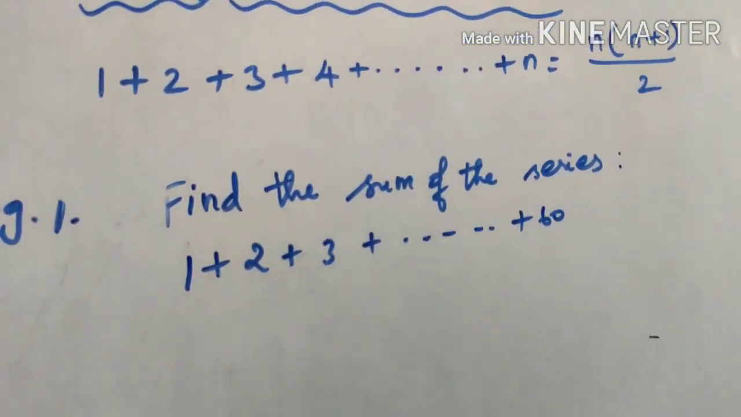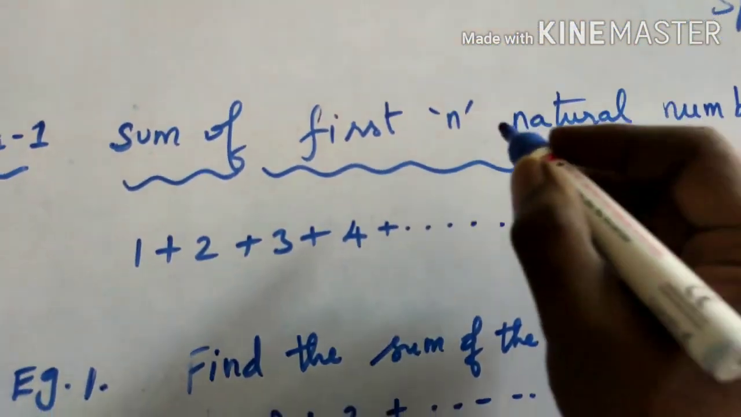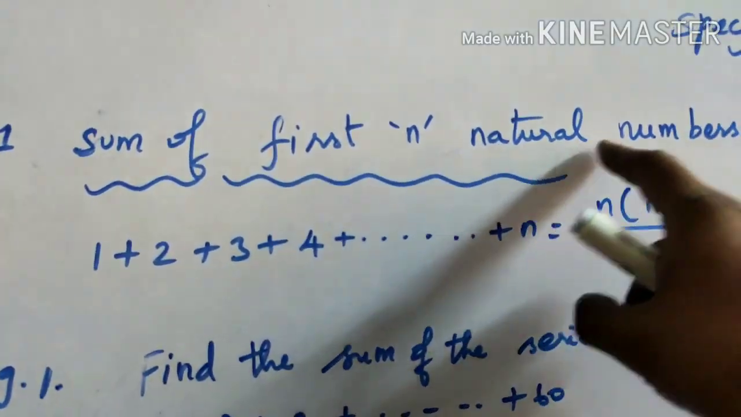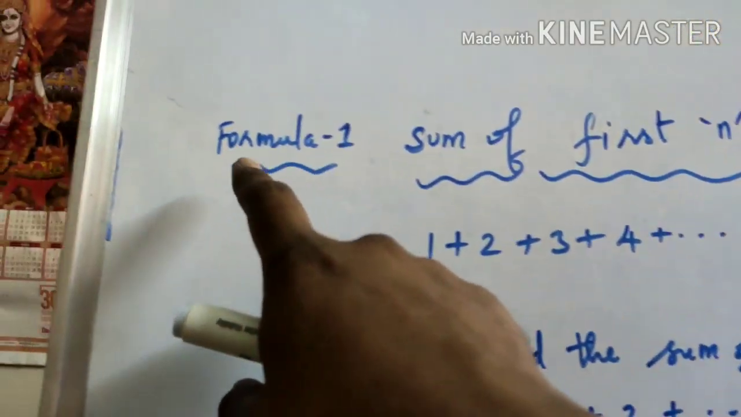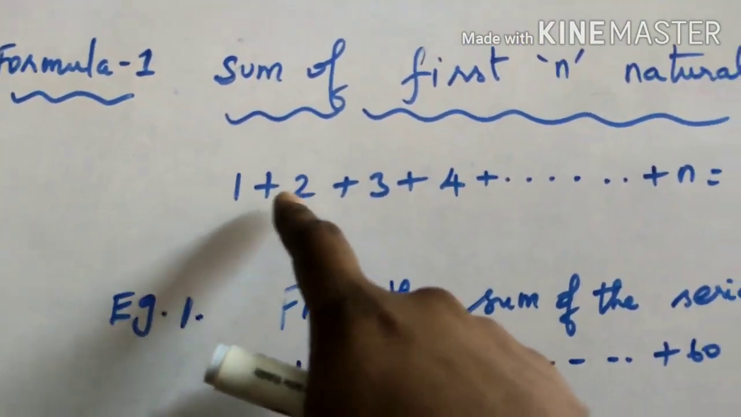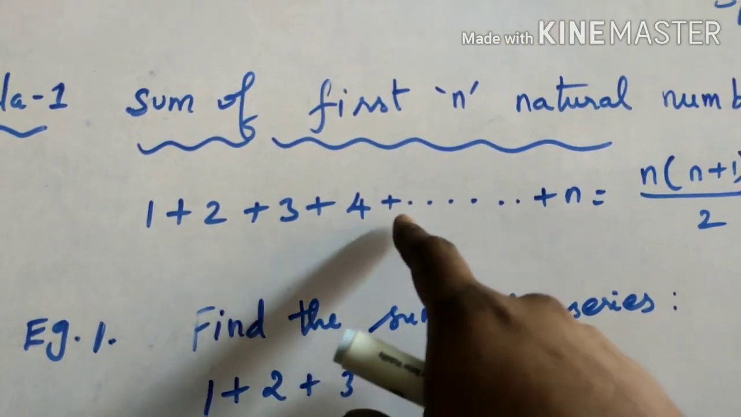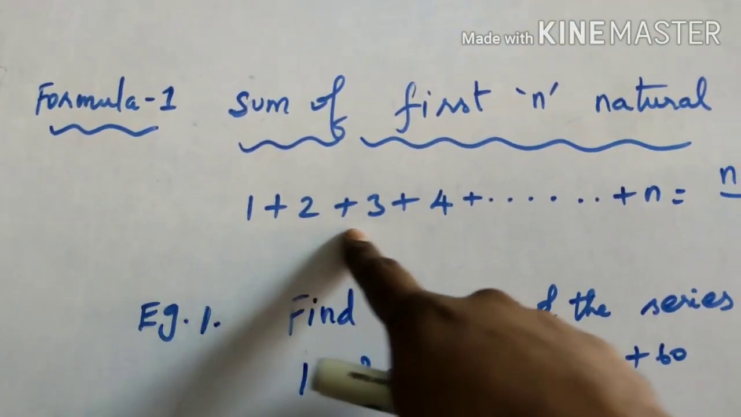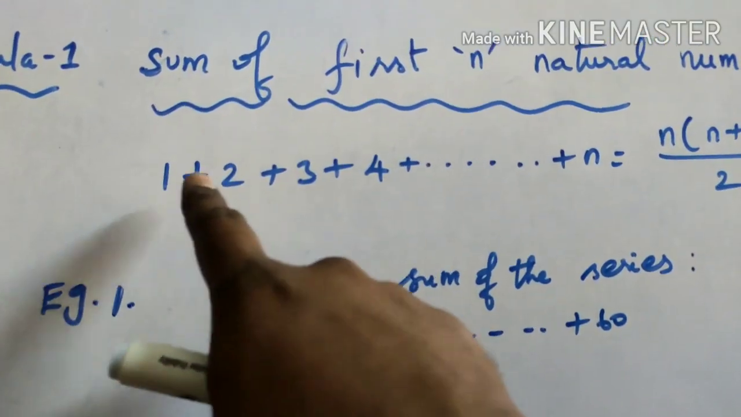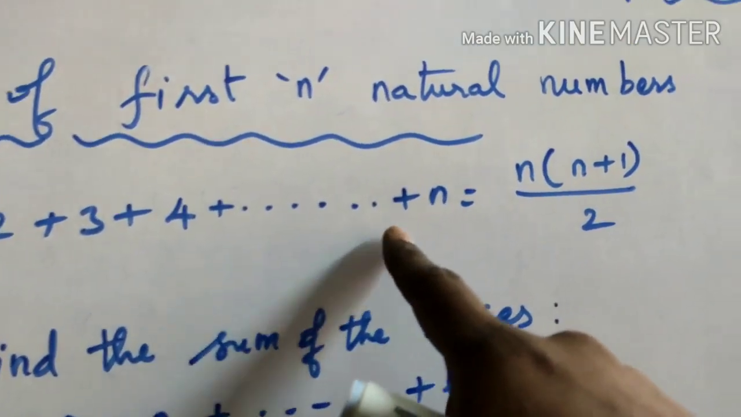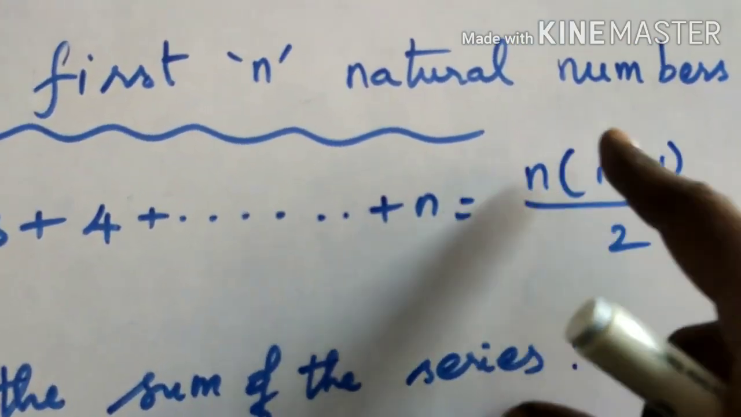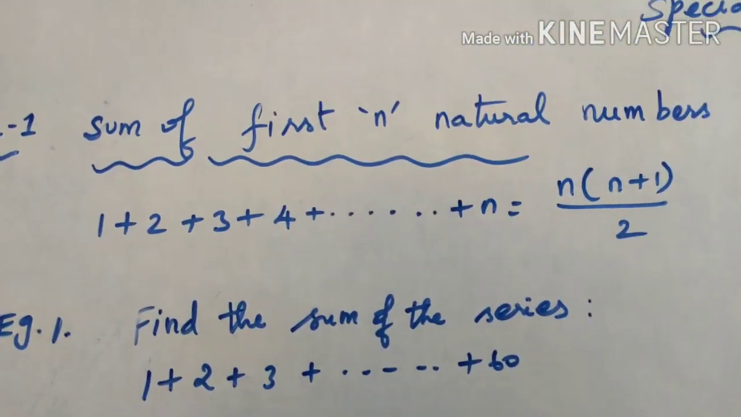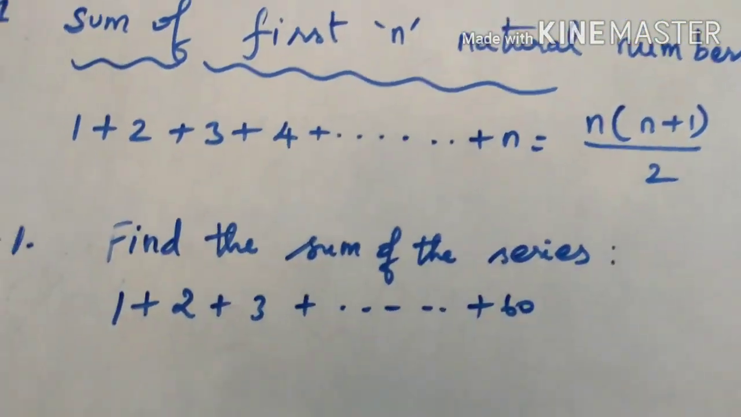So these series are called special series, and one among those series is this one: sum of the first n natural numbers. Formula 1. See here, 1 plus 2 plus 3 plus 4, all starting from 1. They are called natural numbers, you know. So 1 plus 2 plus 3 plus 4 plus dot dot dot plus n equals n into n plus 1 by 2. This is the formula to find the sum of the first n natural numbers.